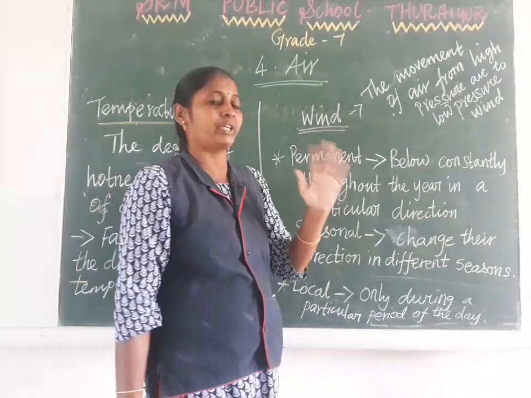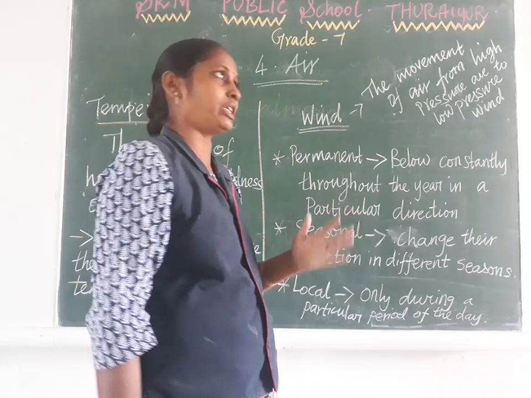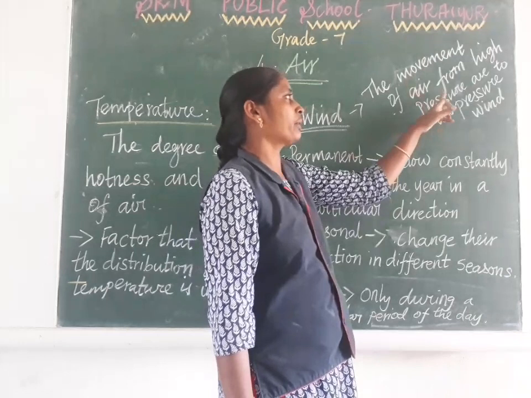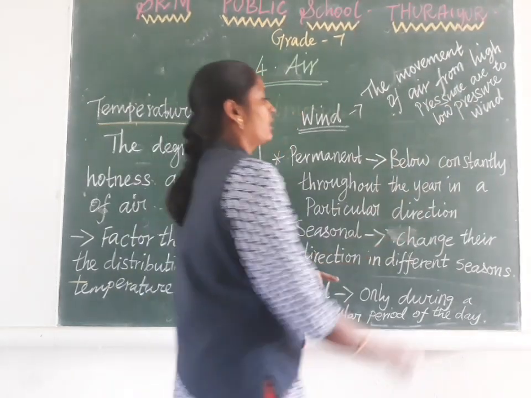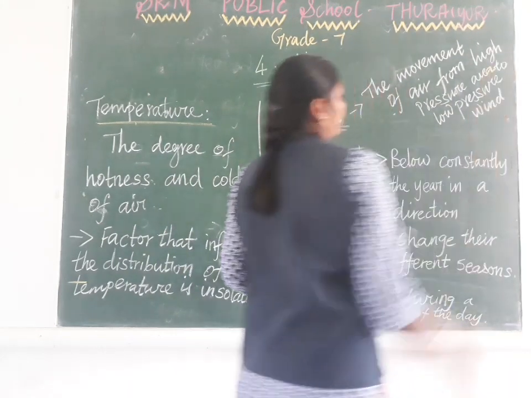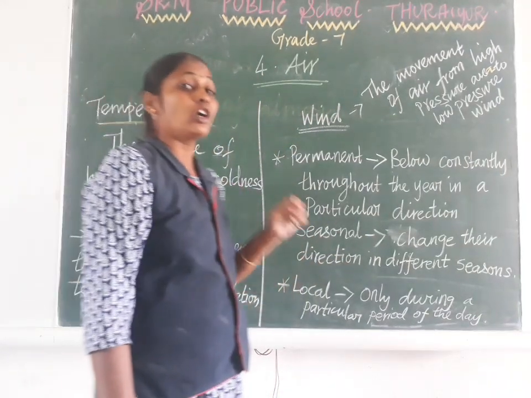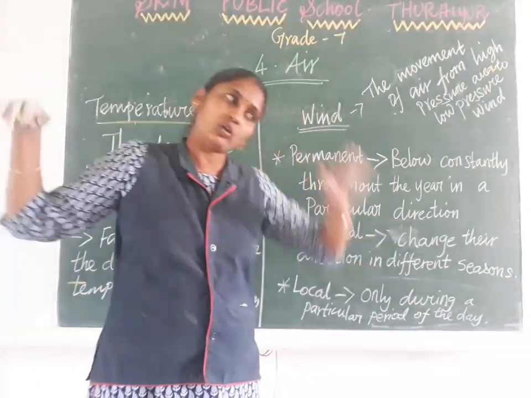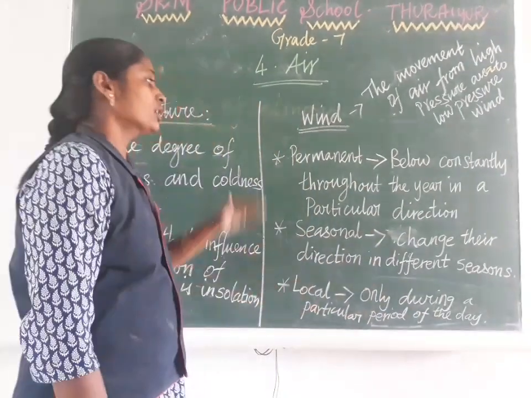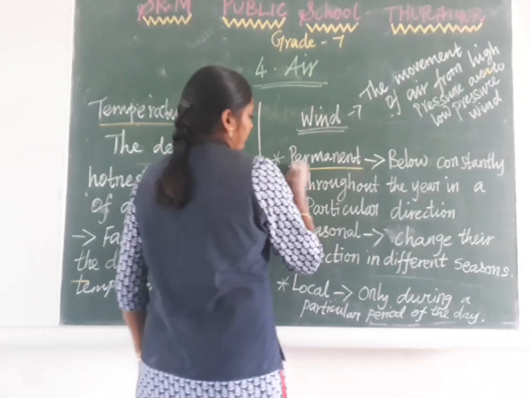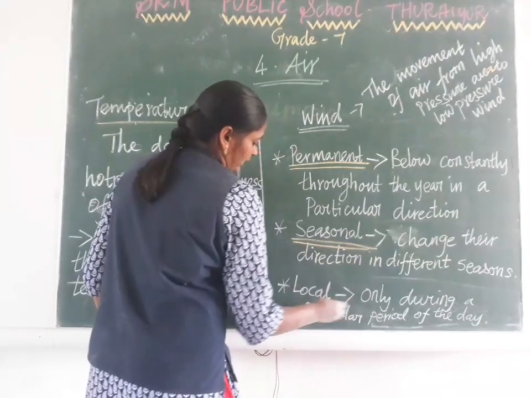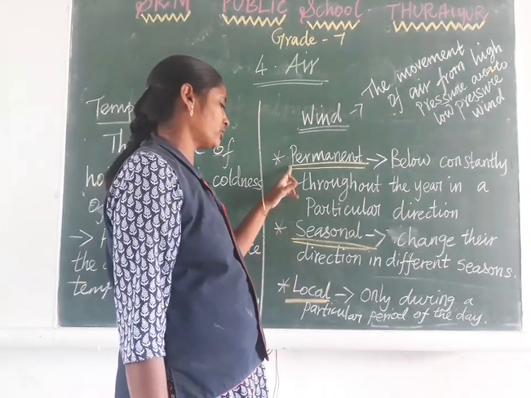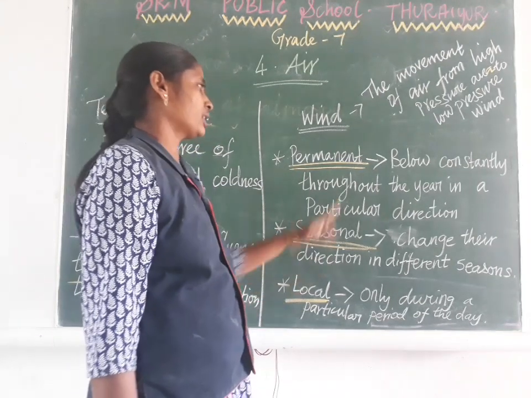Next we are going to discuss different types of wind. Before that, what is wind? Wind is the movement of air from a high pressure area to a low pressure area. We can divide wind into three categories: permanent wind, seasonal wind and local wind.